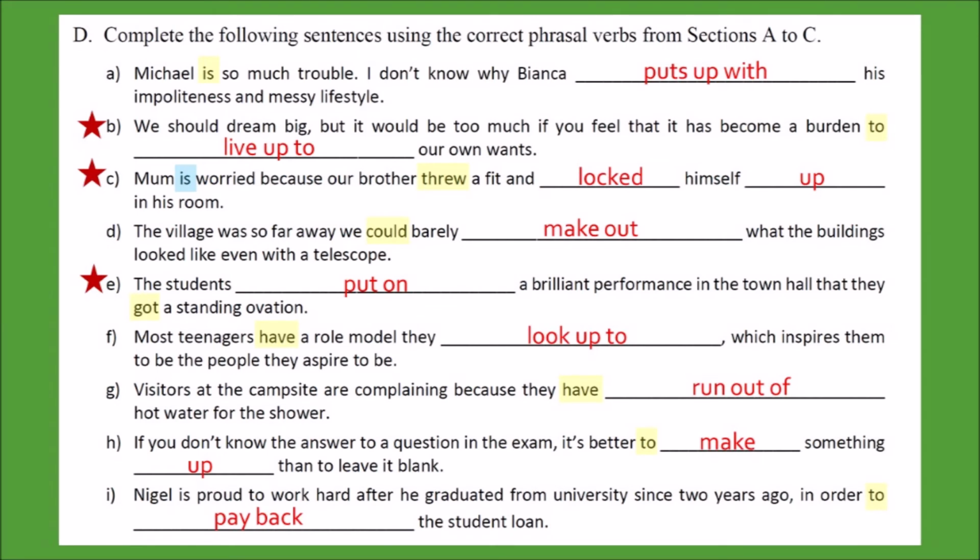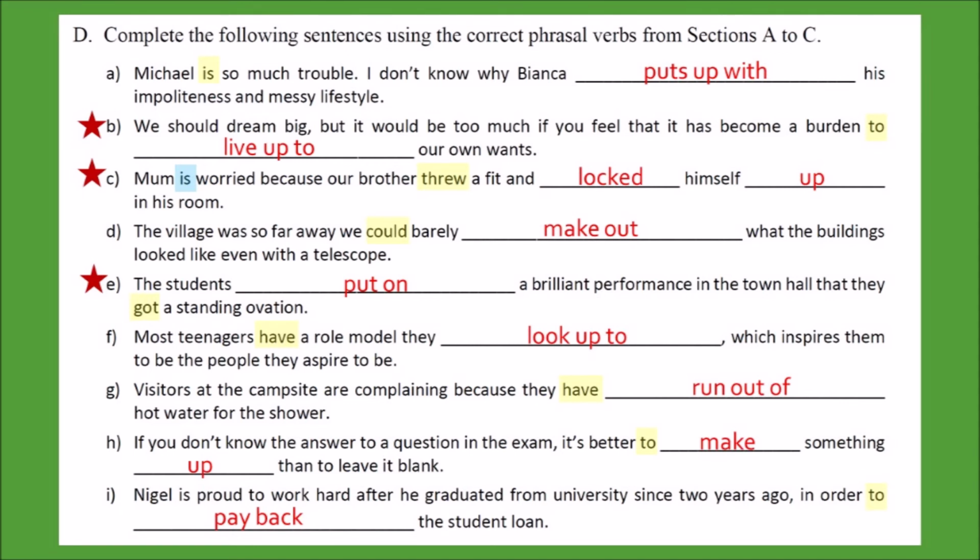The challenge in exercise D is you have to choose from a longer list of words to complete the questions. But once you've found the right words to use, it's easy to decide on the forms that you should use, because the clue words are very clear. For question B, the answer is live up to, because we're talking about dreaming big. We're talking about reaching a dream. What we want, what we dream of, is a goal that we want to reach and a standard that we want to achieve. Therefore, we would still use live up to to represent trying to reach that level of standard.